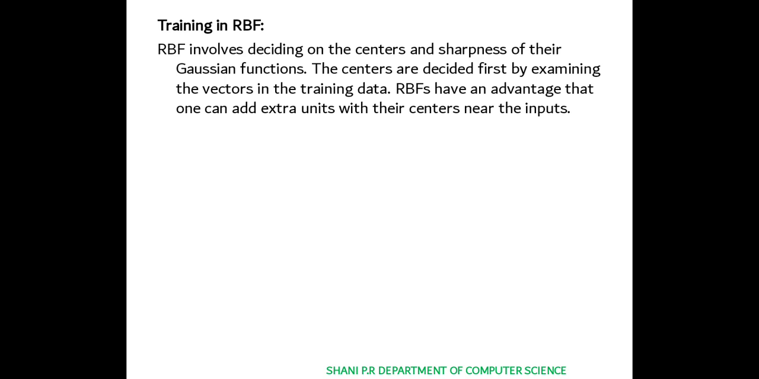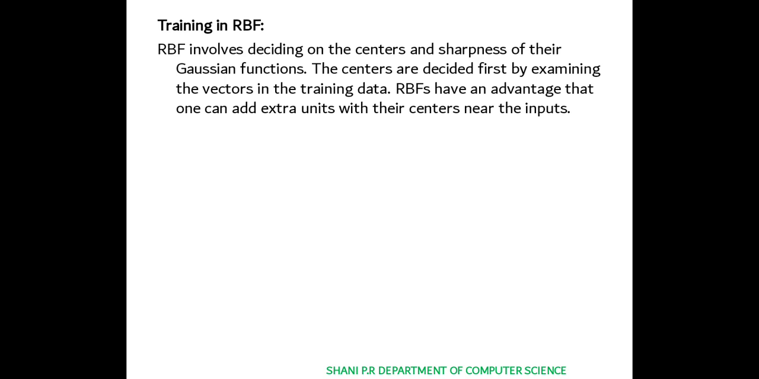So next we have training in RBF. RBF involves deciding on the centers and the sharpness of their Gaussian functions. The centers are decided first by examining the vectors in the training data. RBFs have an advantage that one can add extra units with their center near to the inputs. So you all know RBF, radial basis function, where it has the Gaussian transfer function in the hidden layer to calculate the function, and it can have any number of input units. So this is about the RBF.